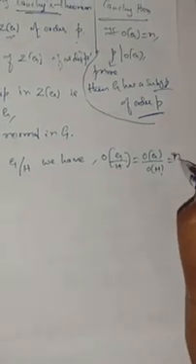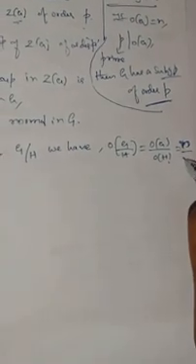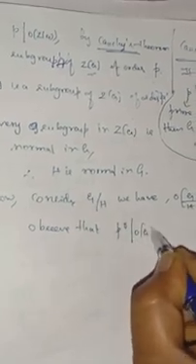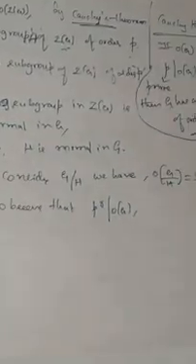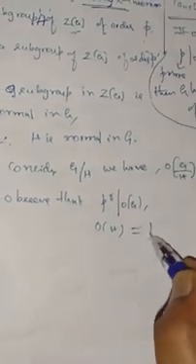Observe that the order of G is n, and the order of H is p. But observe that p to the power of r divides the order of G, and the order of H is equal to p.